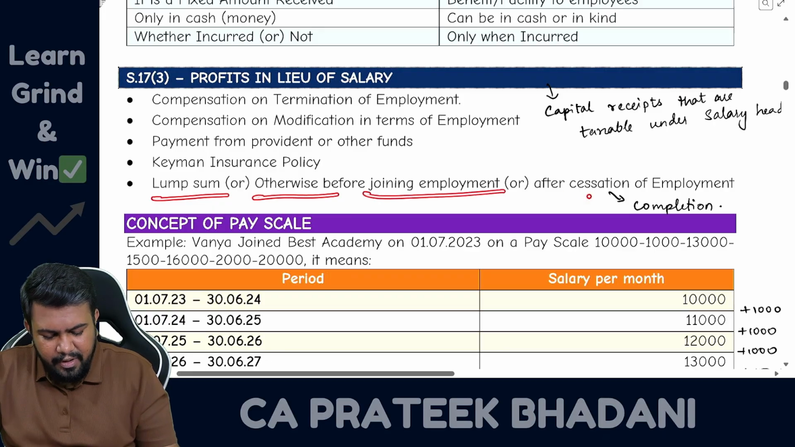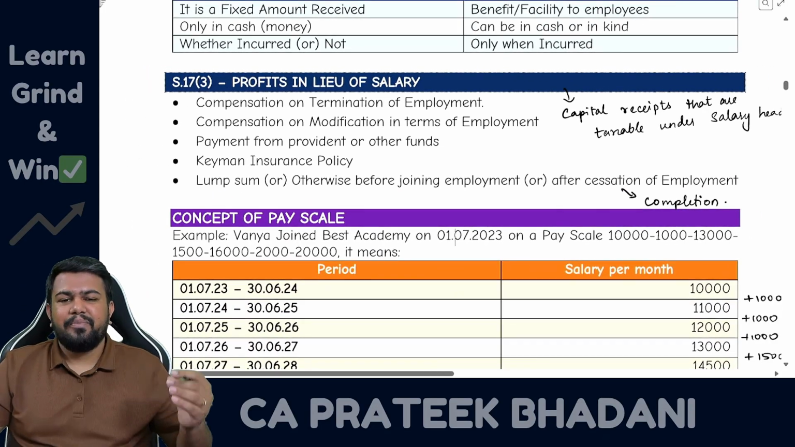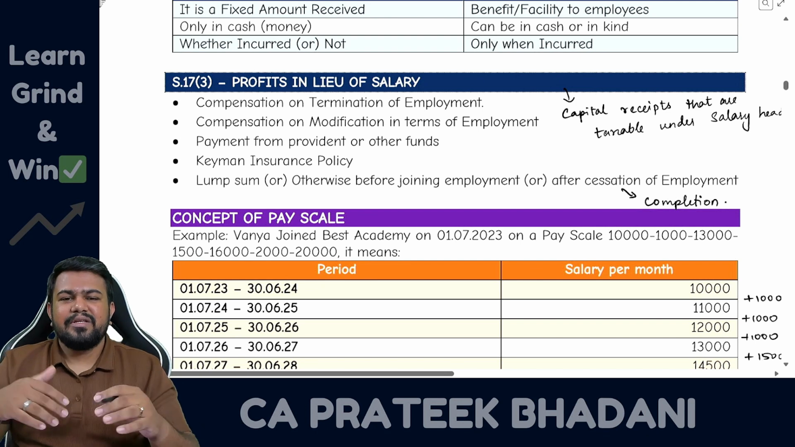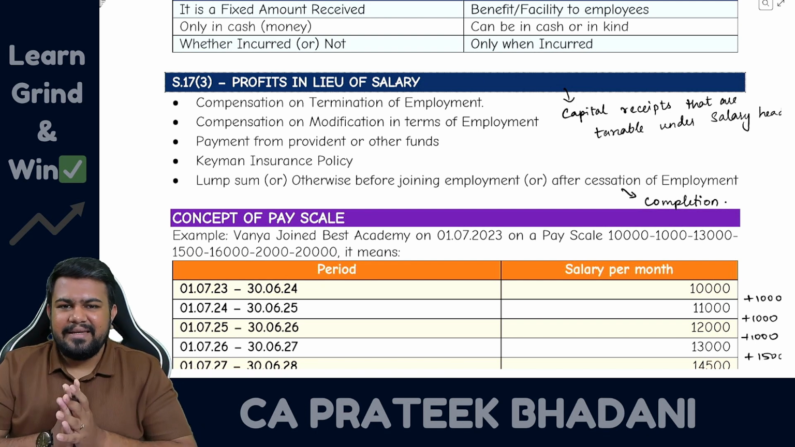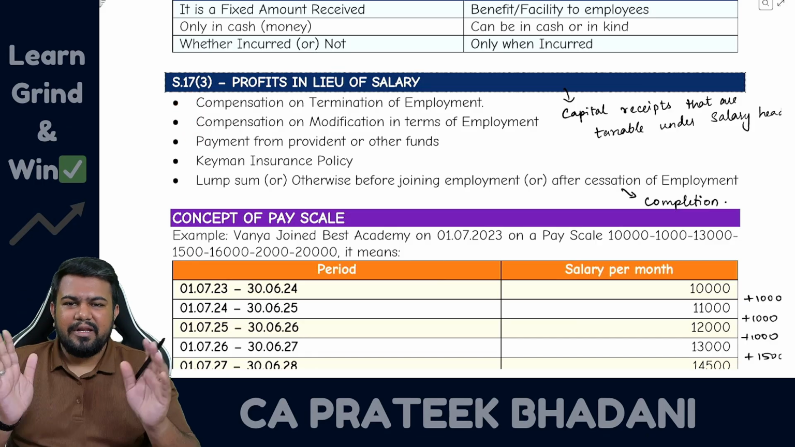Okay, then lastly, lump sum or any other amount before joining the employment or after cessation of employment. So for example, before joining, the employee has received some joining bonus. This joining bonus is also taxable under the salary head of income. Fine. So these are all the capital receipts. Now you know what all is taxable.